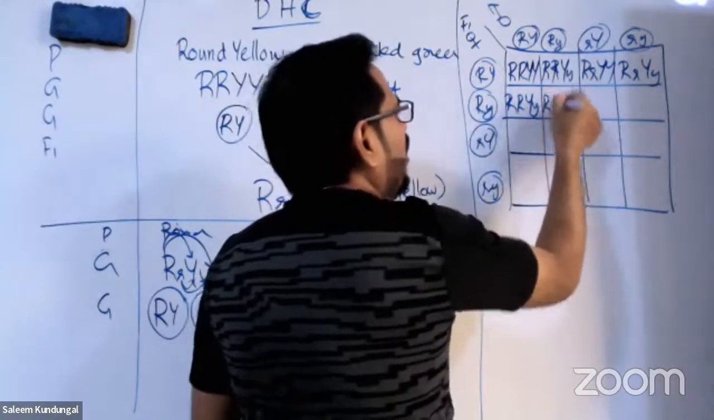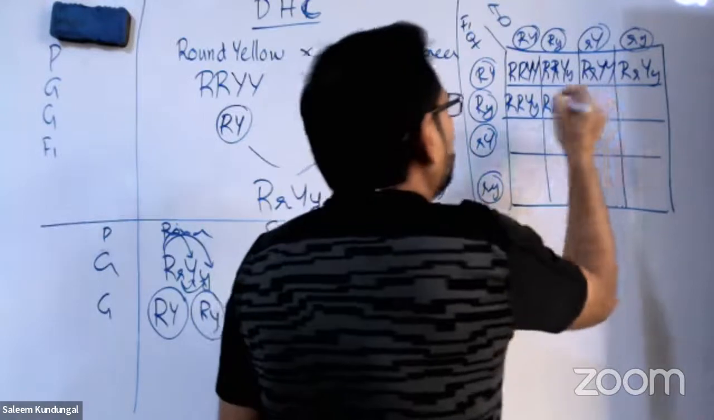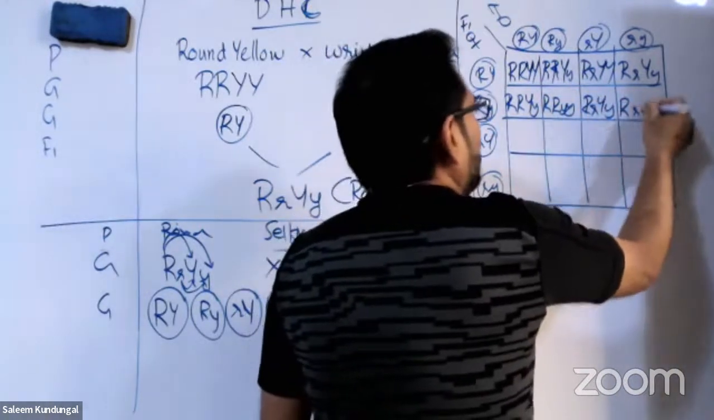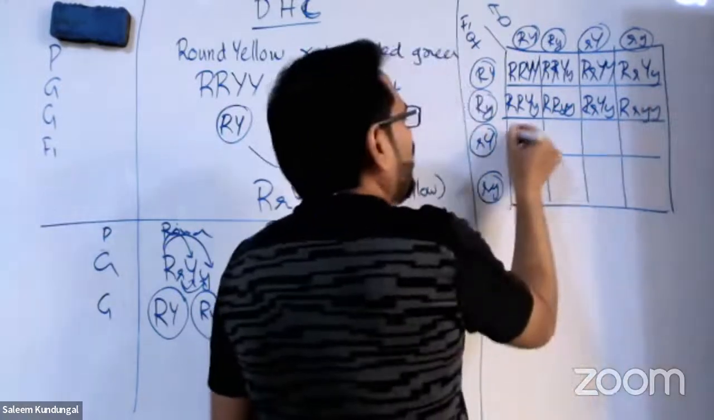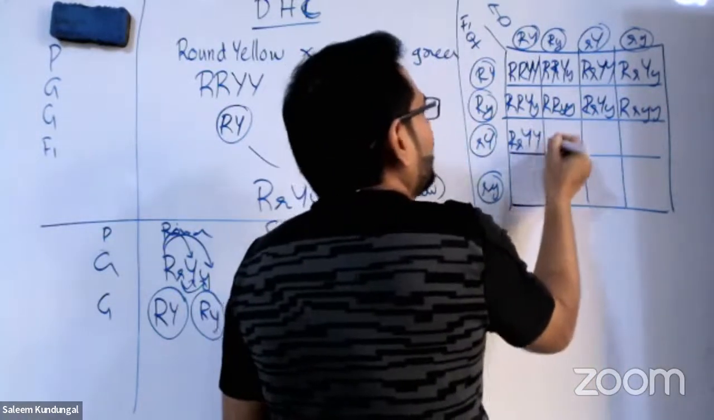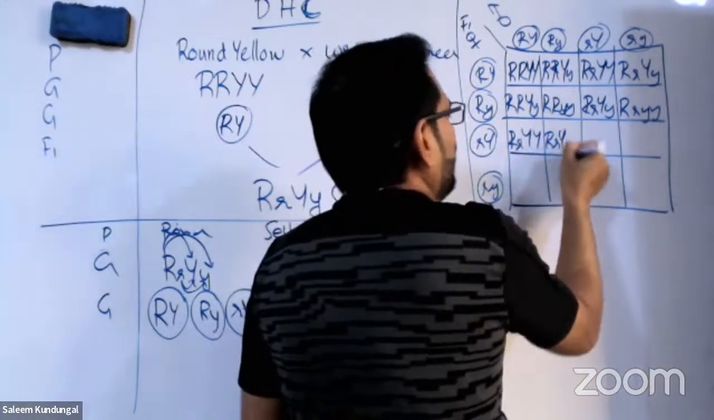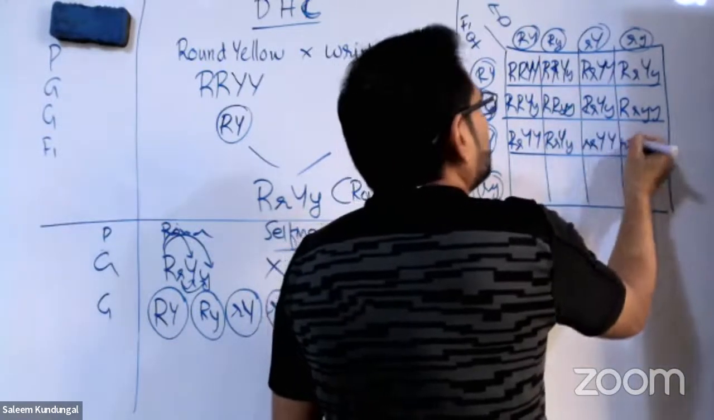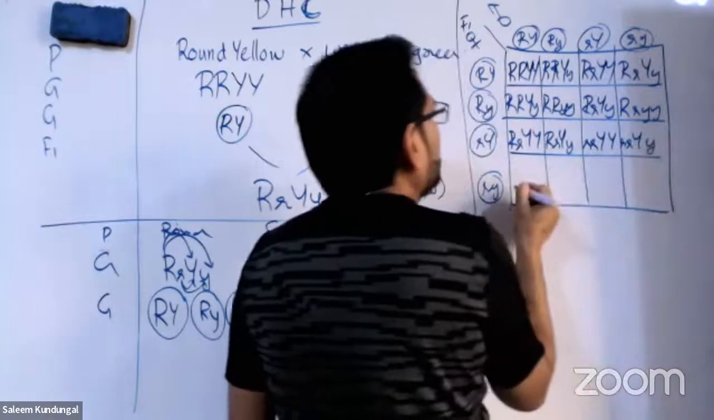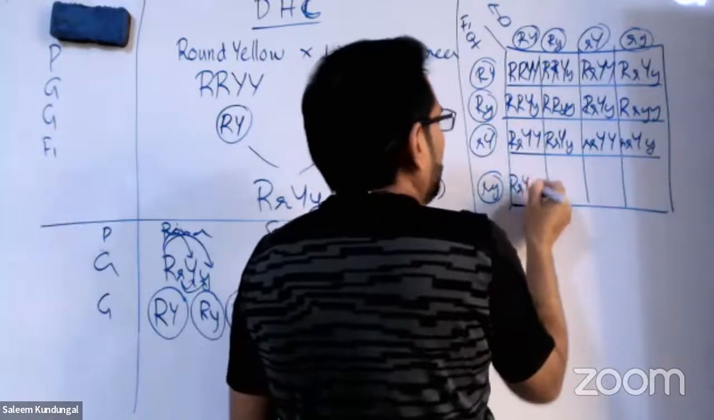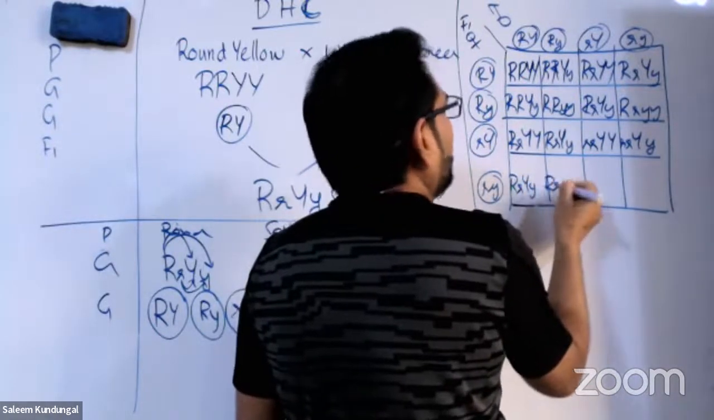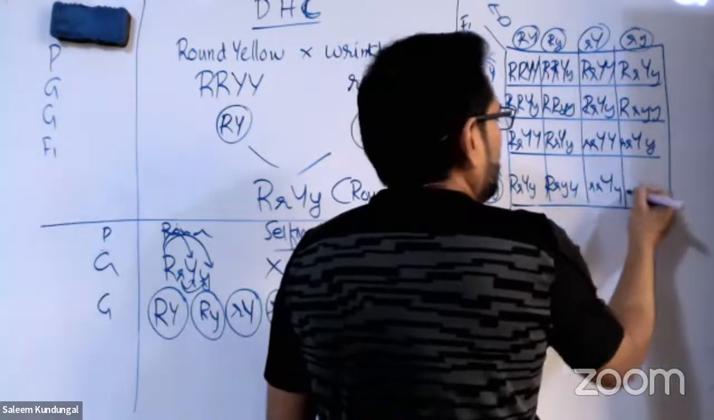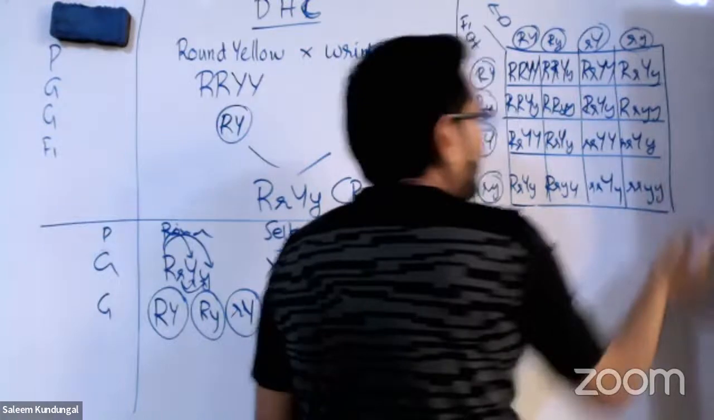Capital R, small y, then capital R, small r, capital Y, small y, capital R, small r, small y, small y. Capital R, small r, capital Y, capital R, small r, capital Y, small y, small r, capital Y, small r, capital Y, small y, capital R, small r, capital Y, small y, capital R, small y, then small r, capital Y, small y, small r, small y.